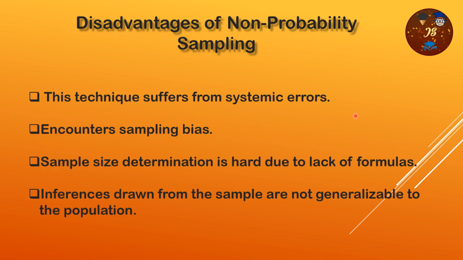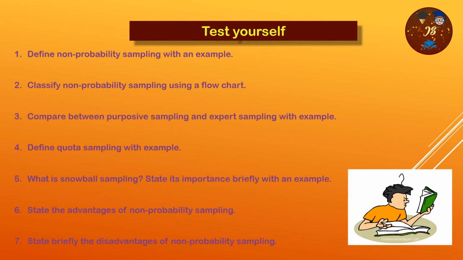So these are the disadvantages. These techniques suffer from systemic errors because no mathematical formula or no mathematical steps are involved here. Encounter sampling bias. It is very easy when there is no proper procedure of sampling. Easily the sampling bias comes. Sample size determination is hard due to lack of formula, as I have told. Inferences drawn from the sample are not generalized to the population because if there is some biased sample, this particular inference may not be applicable for the whole population. So these are the disadvantages of the non-probability sampling.